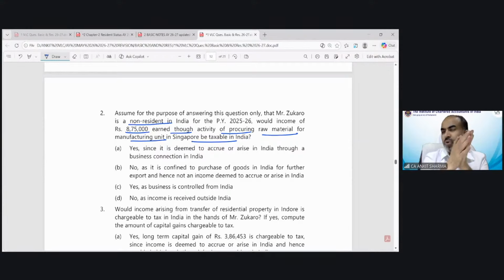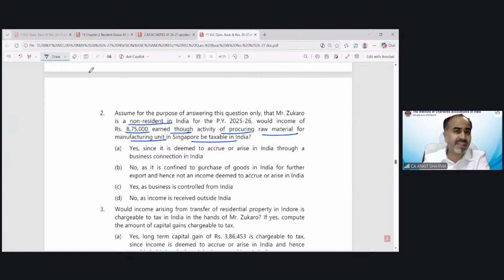So he was procuring goods with the help of an agent, and those goods have been transferred to the Singapore manufacturing unit. After using them for manufacturing, those goods have been sold as finished goods outside India. So can we treat the purchase of raw material of rupees 8,75,000, and the income generated out of it, as arising or deemed to arise in India or not?